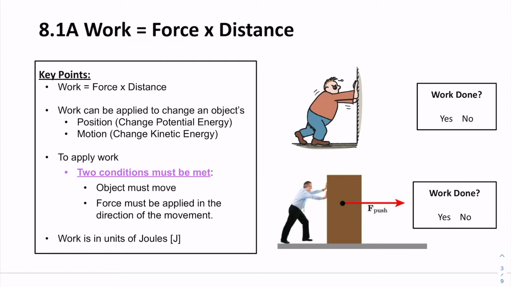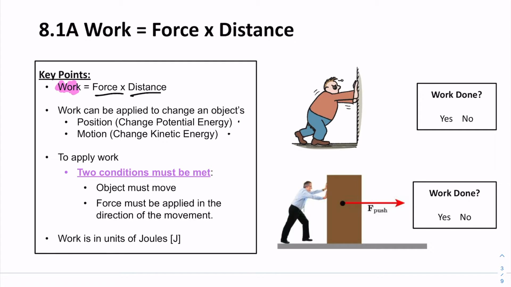Or what if we want to get a race car to take off and go really fast? We want to increase the kinetic energy of something or increase the potential energy of something, not just keep it the same. How do we do that? Well, the answer is work. We put in work. And work is force applied across a distance. Work can be used to change an object's potential energy and change its kinetic energy.